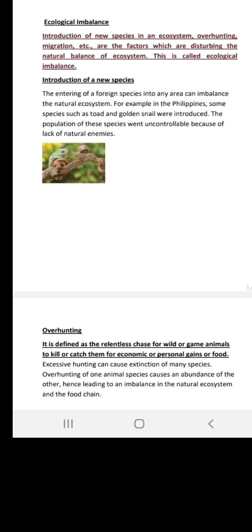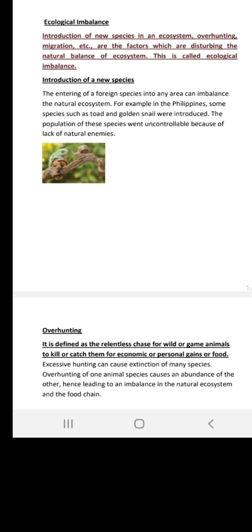Ecological imbalances. What is happening in ecological imbalance is that some species might be raising their numbers, some species might be going extinct, meaning they are going to end up. So we can say that the introduction of new species in an ecosystem could be the result of migration or over hunting.